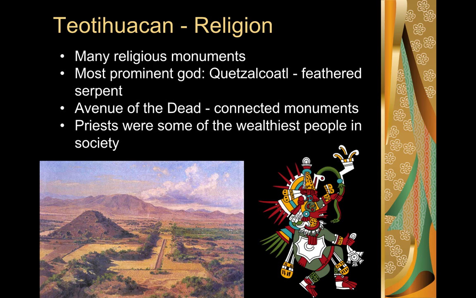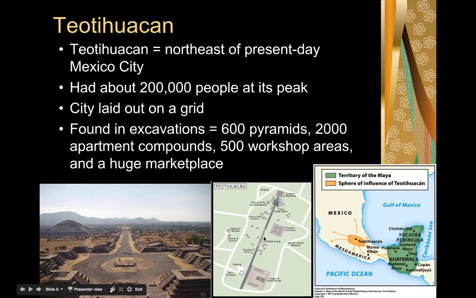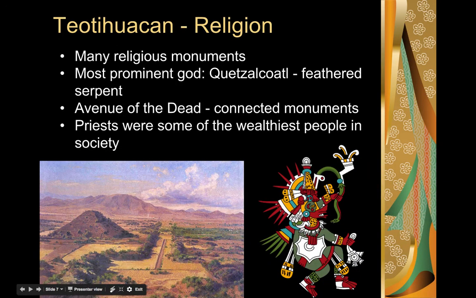And then also the Temple of Quetzalcoatl, which we can see down here. This is an artistic representation of Quetzalcoatl. He was a prominent god of the Teotihuacan society. He was portrayed as a feathered serpent. Also, the main avenue of Teotihuacan was called the Avenue of the Dead. You can see that here, and also here on this map. This is the Avenue of the Dead, and it connected all the monuments together.